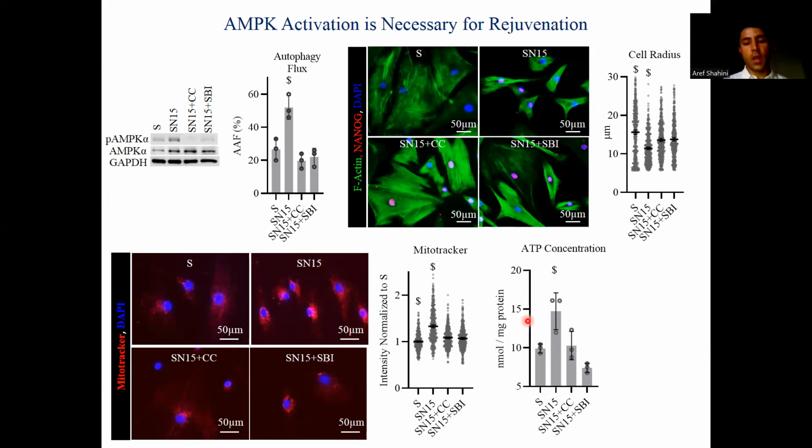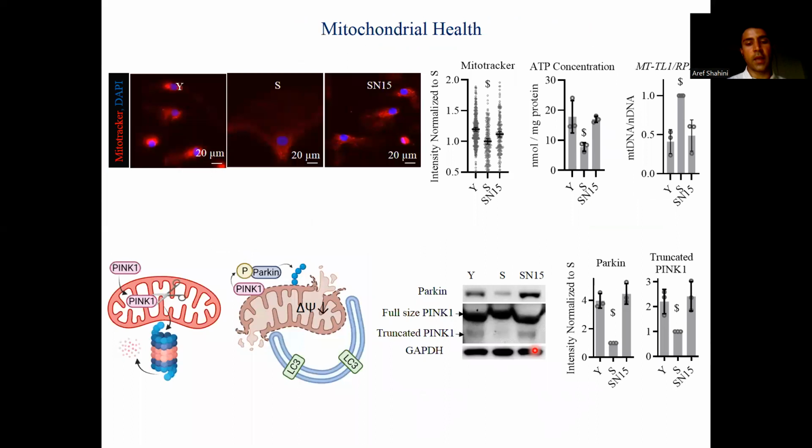When we measure the total levels of ATP, the total levels of ATP actually increase in senescent cells as compared to the young cells. And so here we are always normalizing ATP to the protein content. Another staining is shown here for MitoTracker. You can see that from the young to senescence, the intensity of MitoTracker decreases and NANOG increases that back up, suggesting a higher mitochondrial membrane potential in NANOG and young cells.